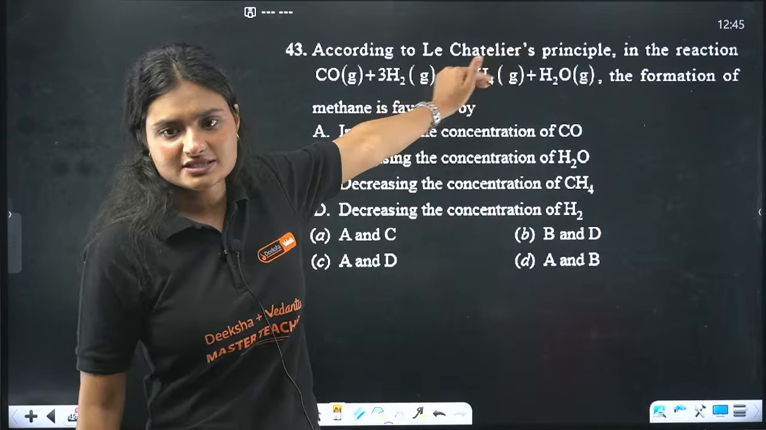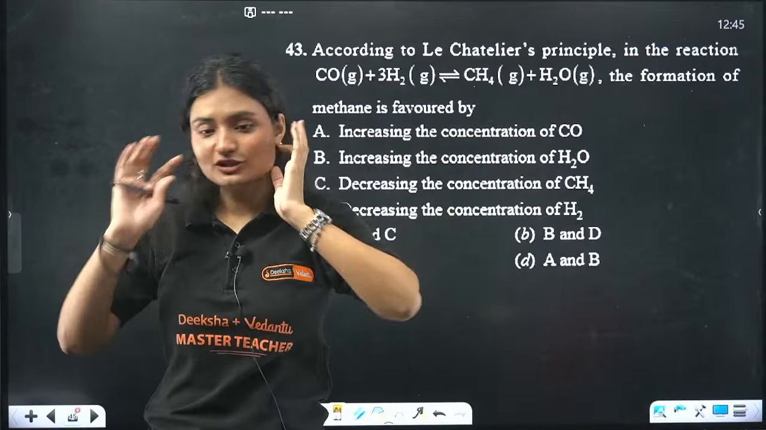This is an equilibrium system. I'm sorry for the Hindi and all in between.